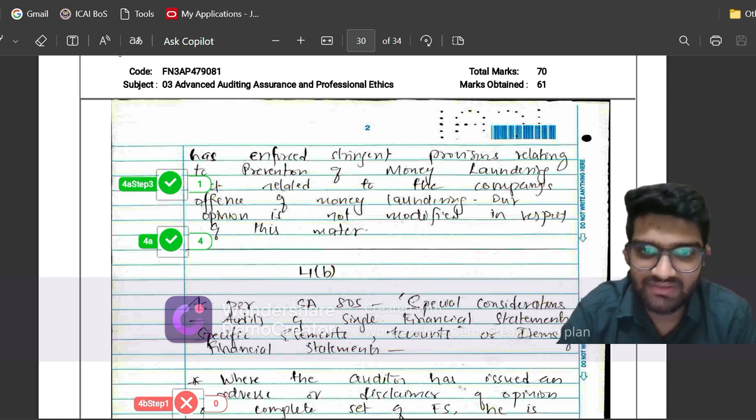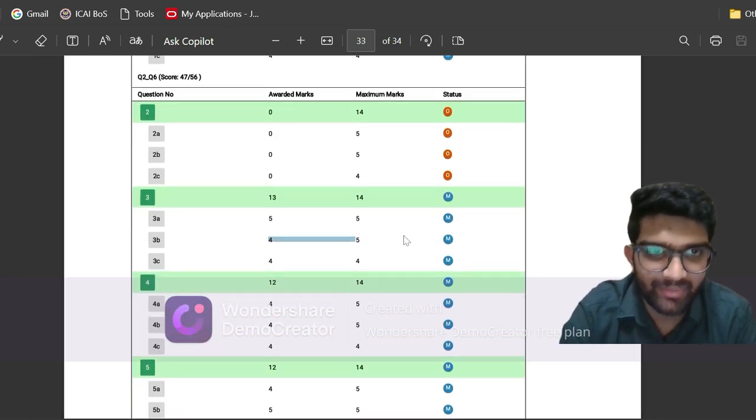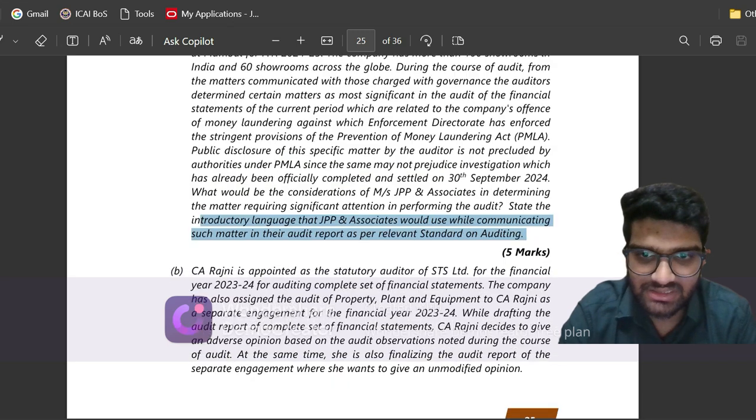Now let us see how many marks we have got. Question 4A, we have got 4 out of 5 marks. Let us see what ICAI's answer is.